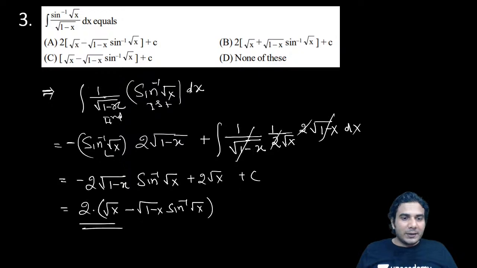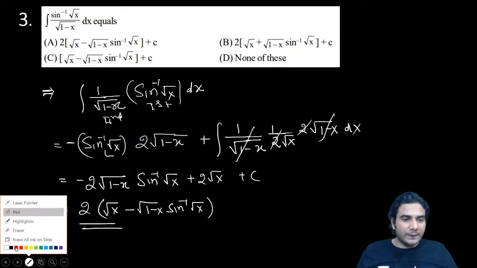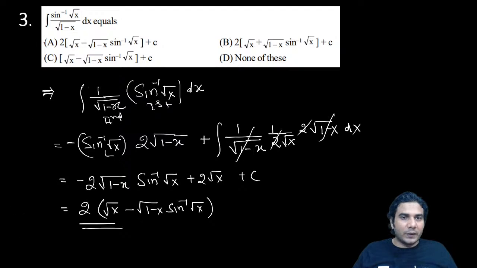So I hope you have got it. So which option is correct? You can see which option is correct. Root x minus under root of, so A option is correct, all right? So option A is the correct option.